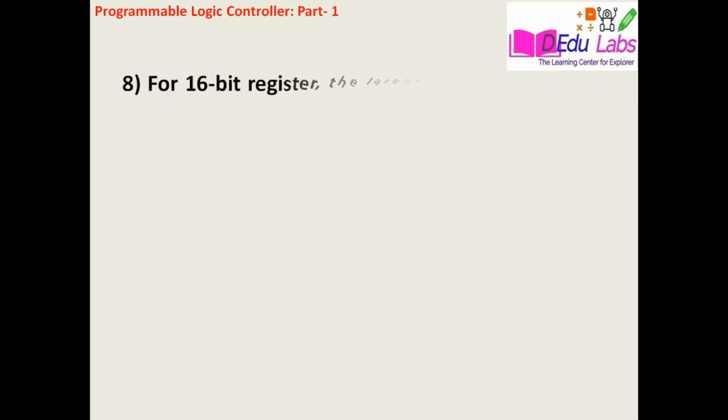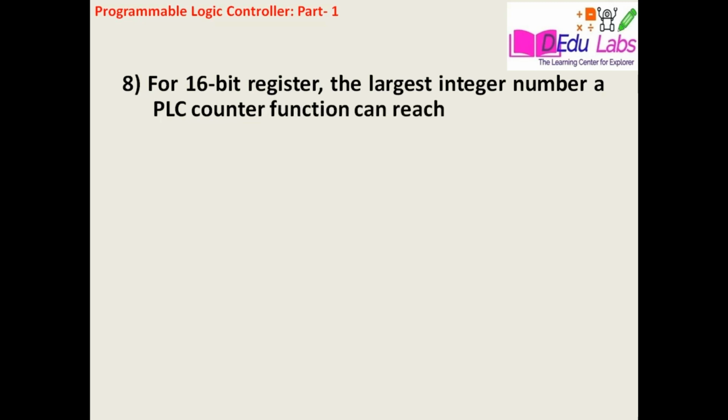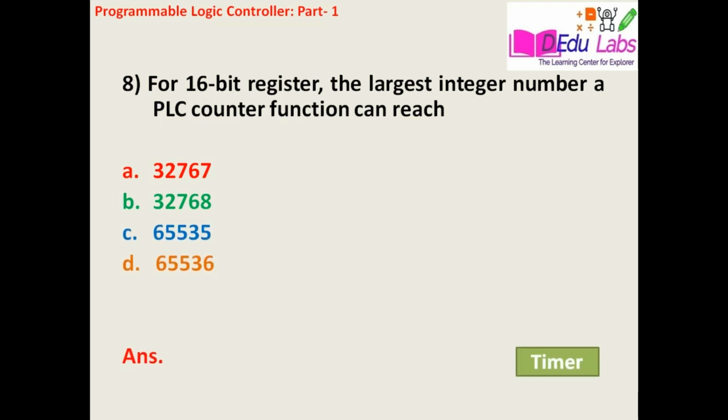For a 16-bit register, what is the largest integer number a PLC counter function can reach? Option A 32,767, option B 32,768, option C 65,535, option D 65,536.